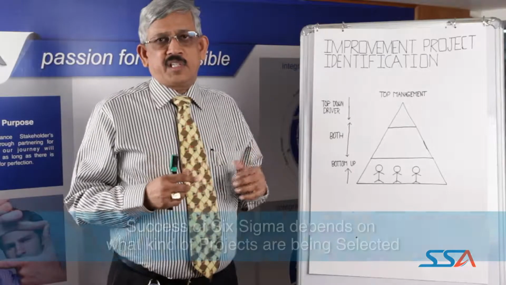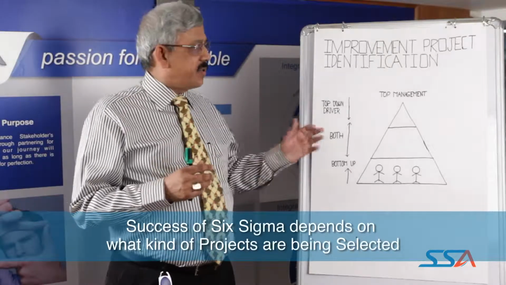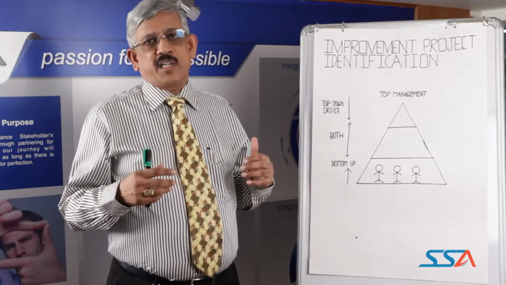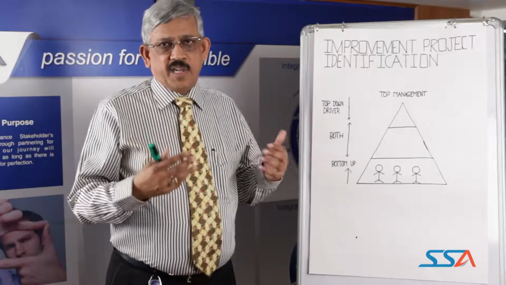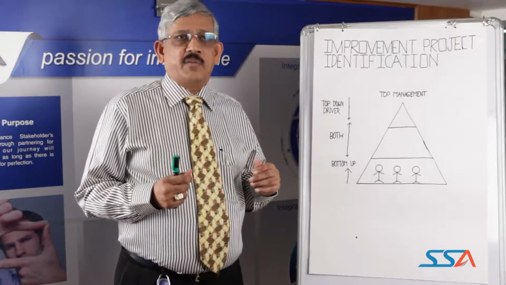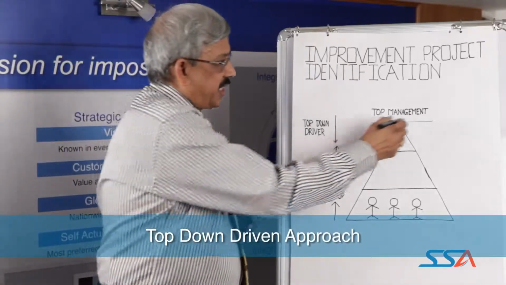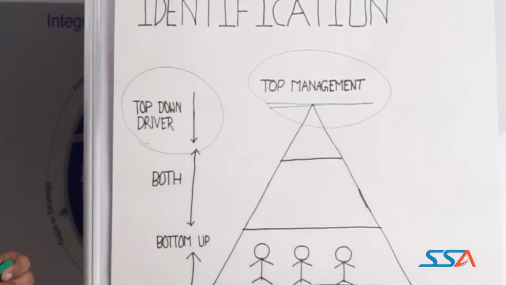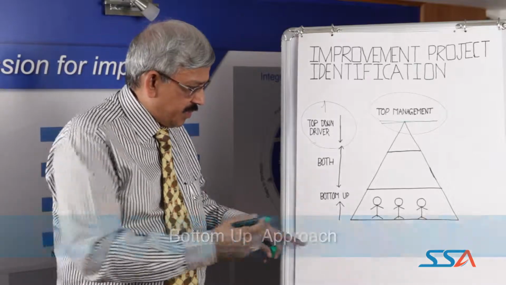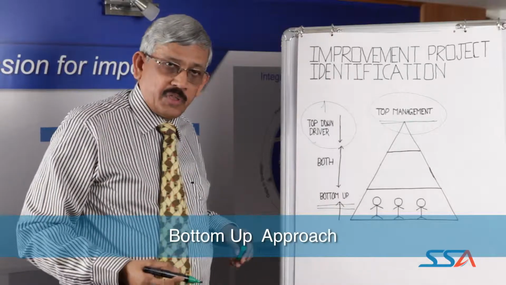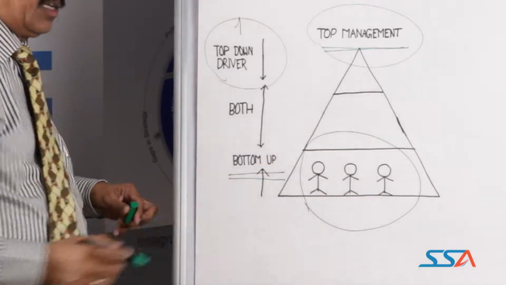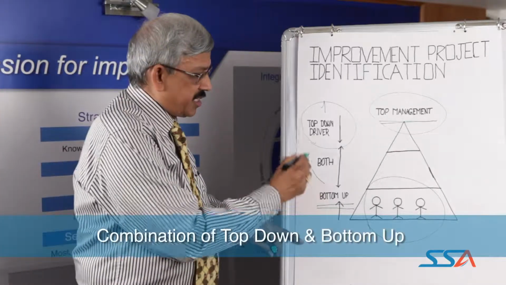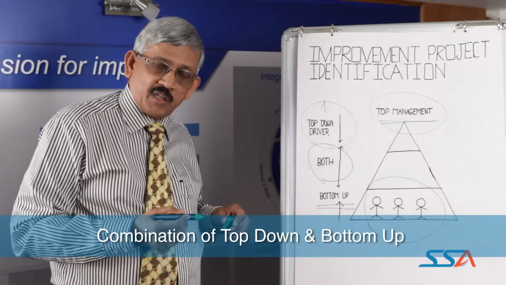The success of any Six Sigma deployment to a very large extent depends on what kind of projects are being selected. Invariably, if the project selection goes wrong, the final outcome of the Six Sigma projects is not effective. One of the ways the project can be selected is the top-down driven approach, where the projects are driven by the top management and the senior level management. The second is the bottom-up approach, where the people at the grassroots level identify the improvement projects. And the third one is the combination of bottom-up and top-down approach.